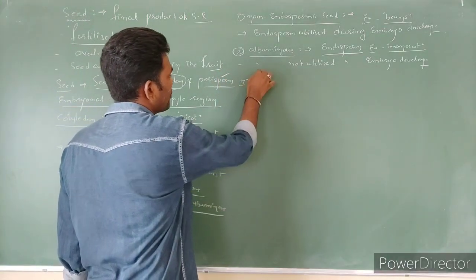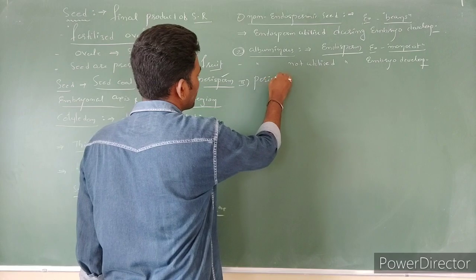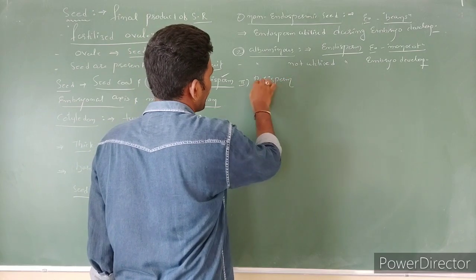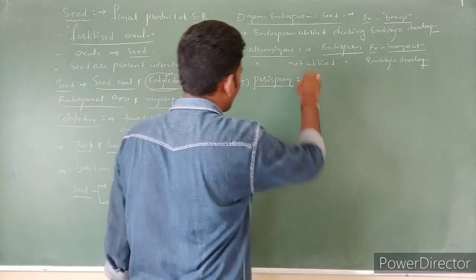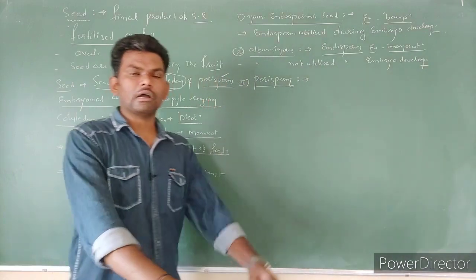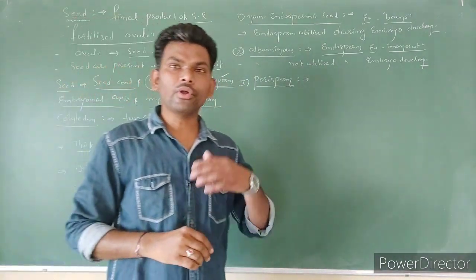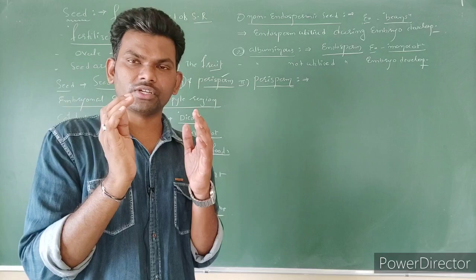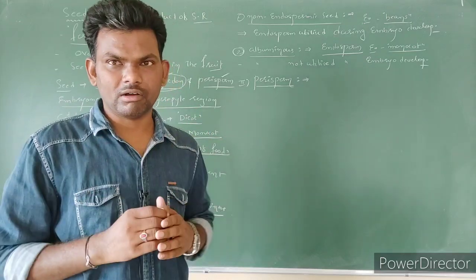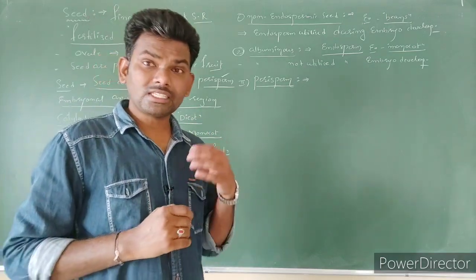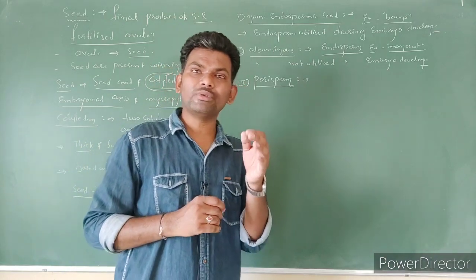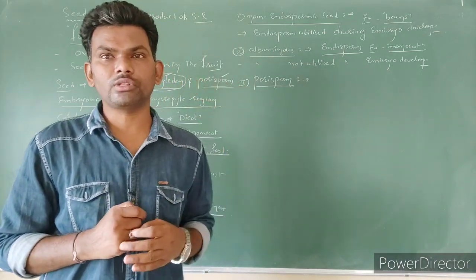Next part is perisperm. What is meant by perisperm? Generally after fertilization, during embryo development, the nucellus disintegrates or disappears completely. But sometimes some amount of nucellus remains present in the ovule.